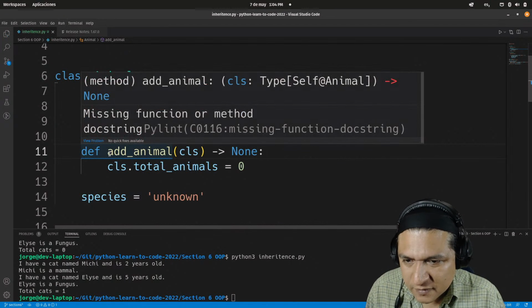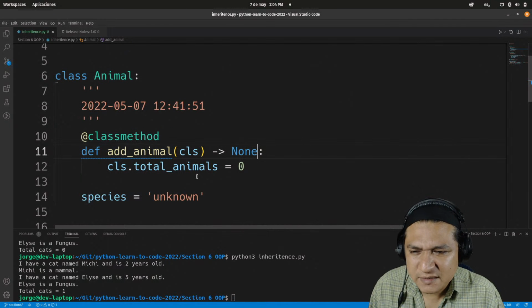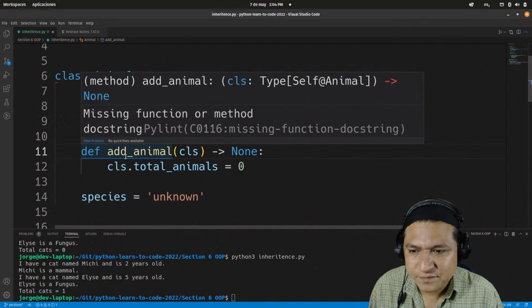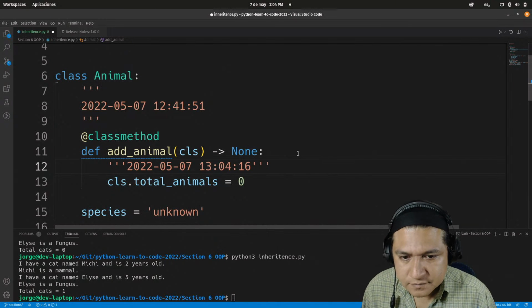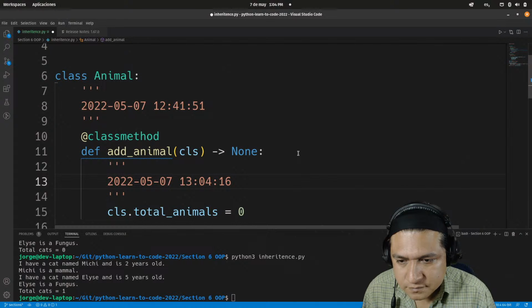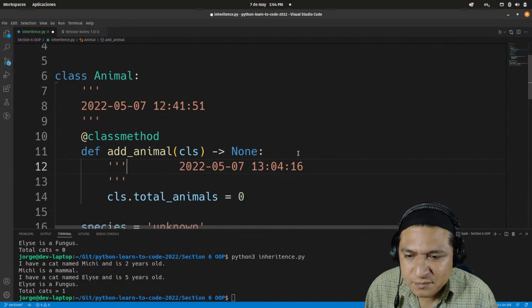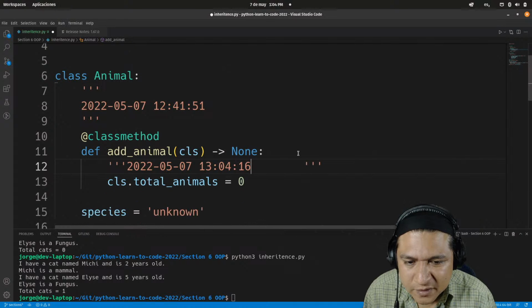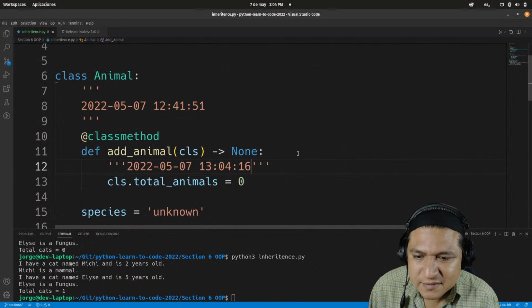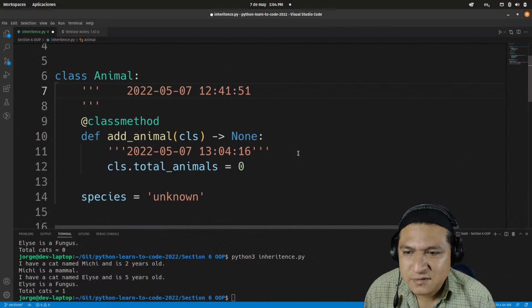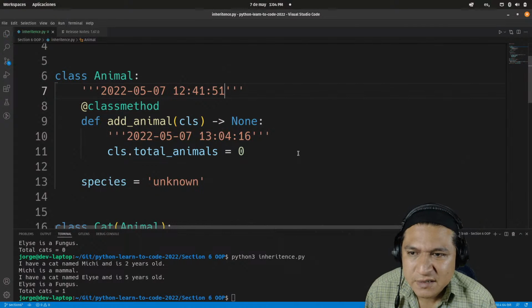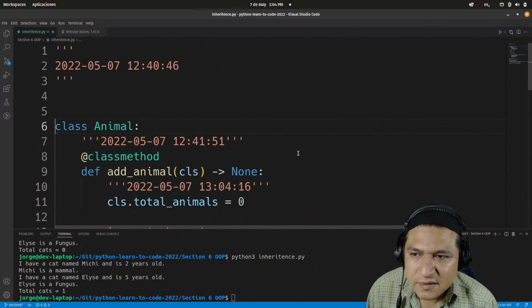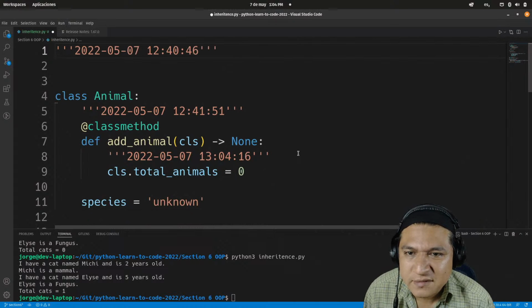What's going on? Missing function or method? What? No, you have it here. Oh, docstring. Yeah, well, I guess. Maybe I should make this, since I'm just using it to avoid being bothered by the linter, maybe just making these comments or this docstring single line makes more sense. I don't think it's necessary to use three lines of text just for that.